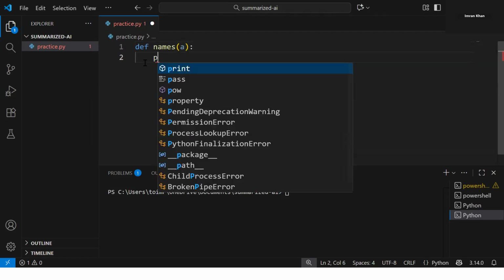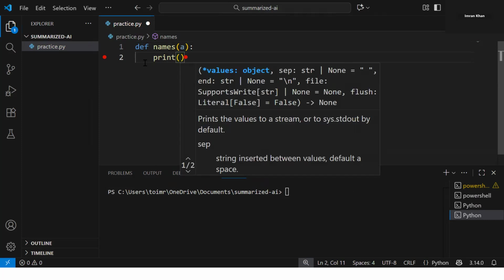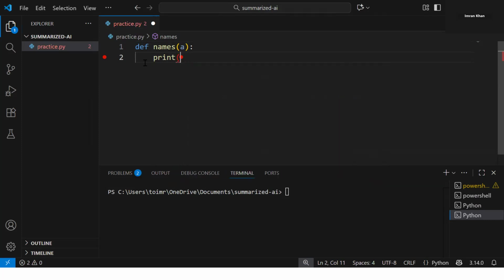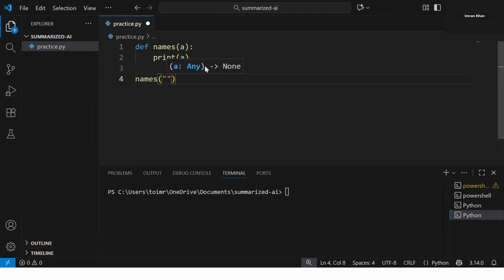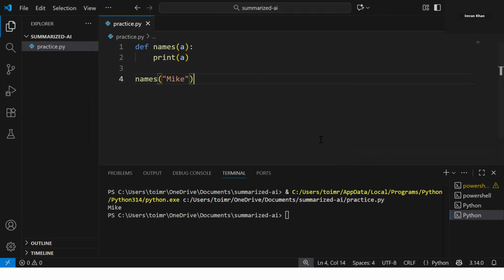Here, just print that a value. And if I call this particular function with my name Mike, and run this, it will return Mike.